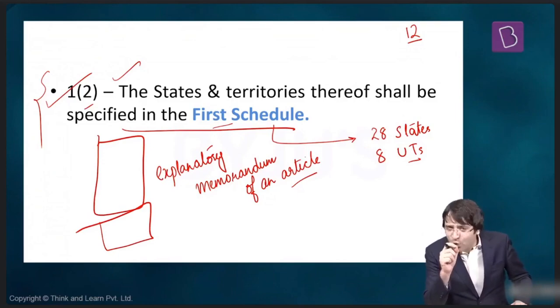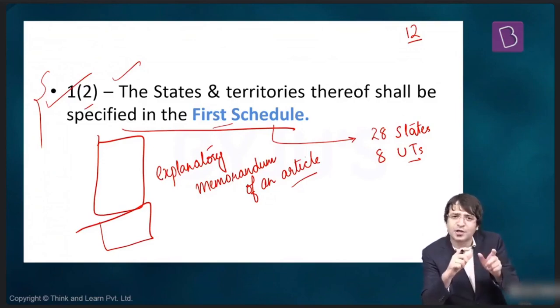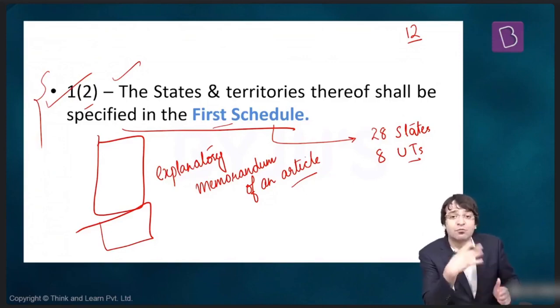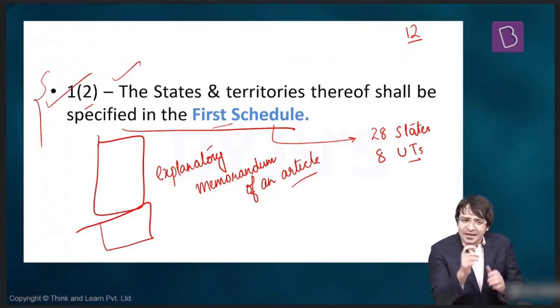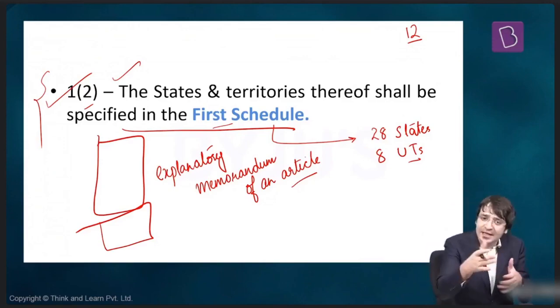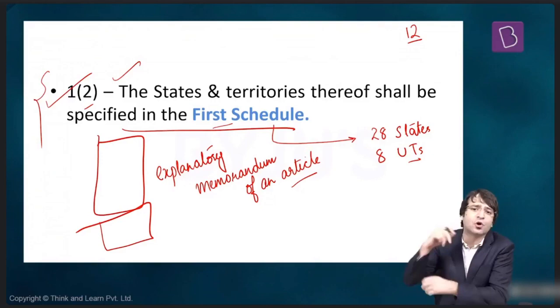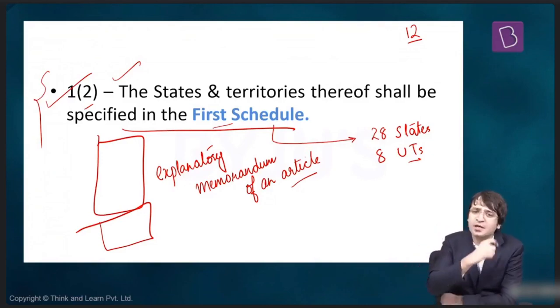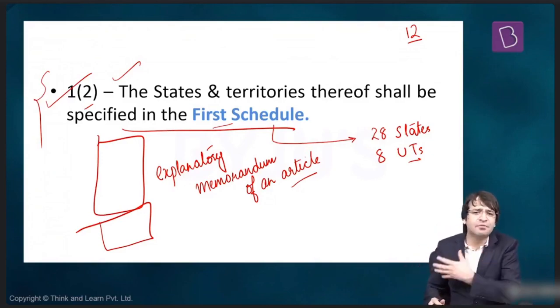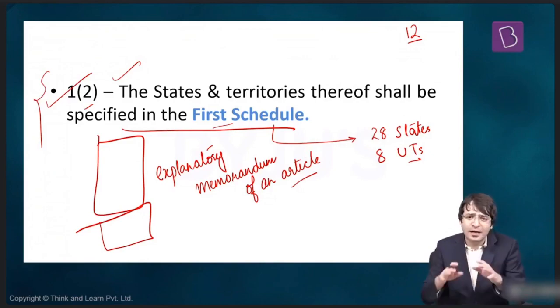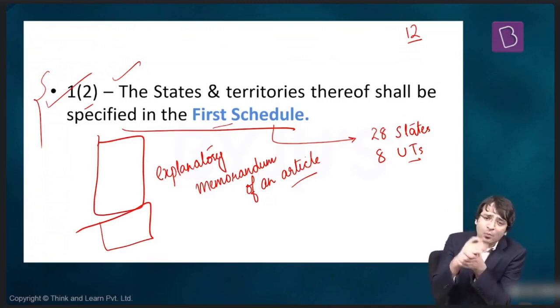So maybe the constitution makers at that point in time realized that lean is in. If we want to make the articles in the Constitution as short and as precise as possible, and an article requires more explanation, don't add it to the text of the Constitution. Instead, add a schedule at the end of the Constitution. I'll give you one more example. This is something that we will discuss in detail later on, but for you to understand what a schedule is and the need to have one, let me give you one example.